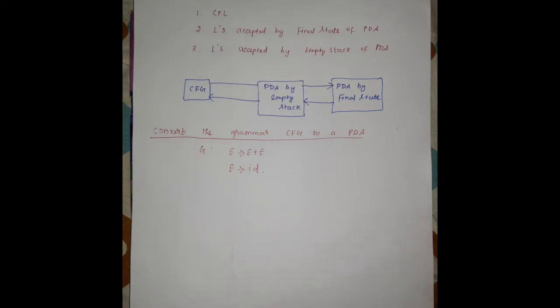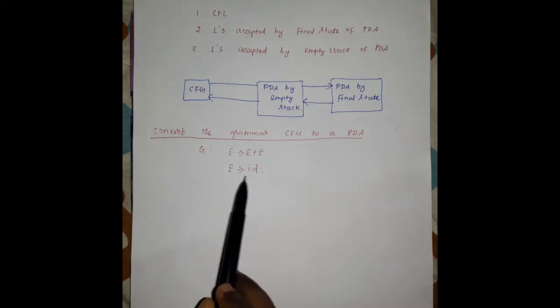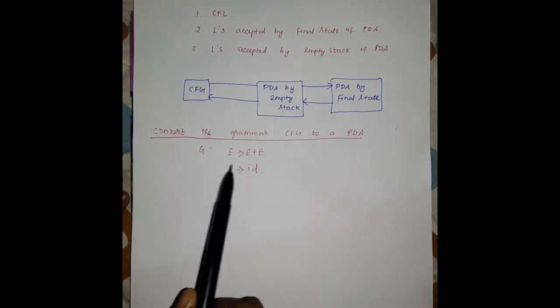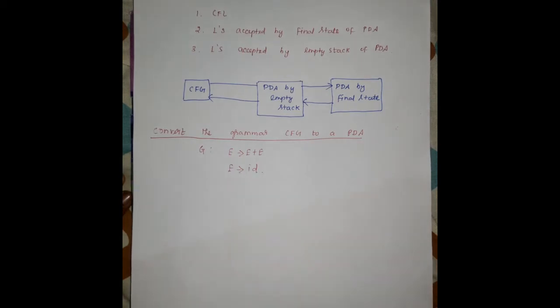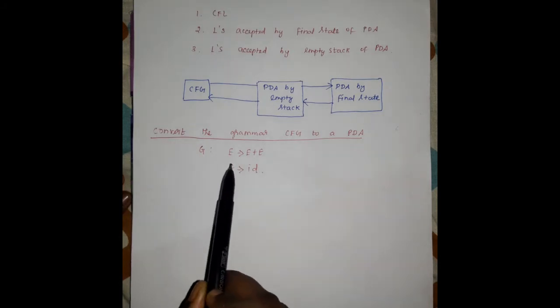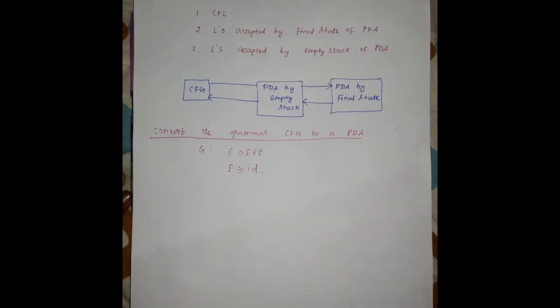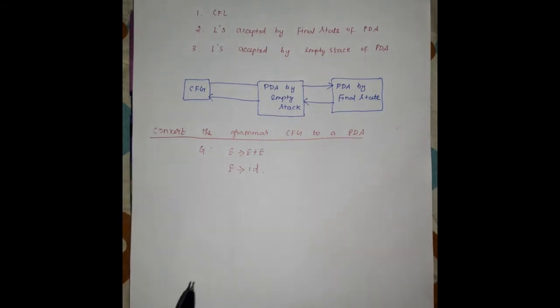So the problem is to convert the grammar CFG to a push-down automata. We all know this is a grammar. A grammar consists of four tuples: variables, terminals, start symbol, and production rules. Here the terminal symbols are plus and id, because plus is a symbol and id is lowercase letters, and a non-terminal is an uppercase letter. Capital E is a variable or non-terminal, and it is also the start symbol, the head of the production. Capital P is the production rules. Here there are two production rules: E tends to E plus E, and E tends to id. This is the common grammar.